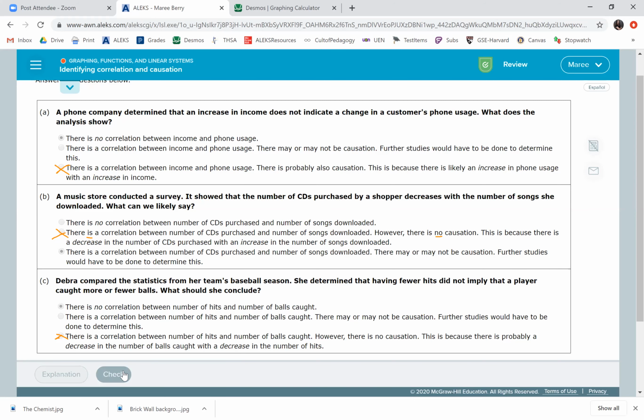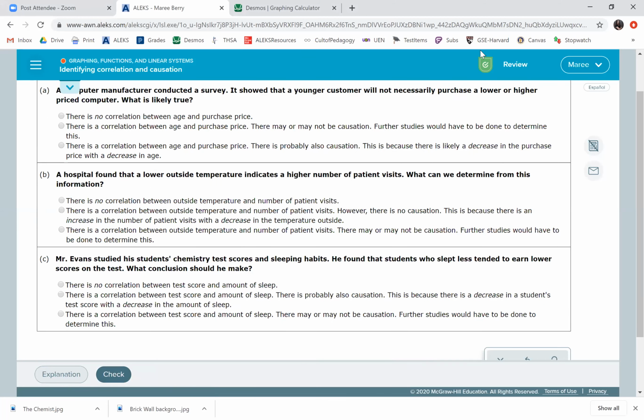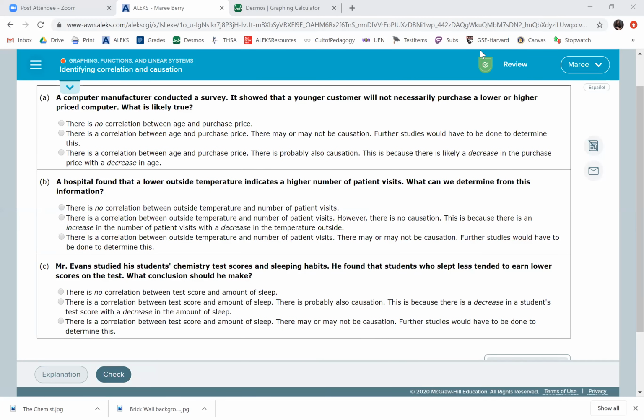So I would suggest seeing which ones you can cross out right at the beginning and just make sure that you don't click any of those. So in this case, let's look at ones we can cross out. There is a correlation. No, we want that one. So it's the other, there is a correlation. There is a correlation, however, there is no causation. Nope, we want that out. There is probably also causation. No, nope. It's not probably or no, it's may or may not be. That's the one we want, may or may not be, every time.